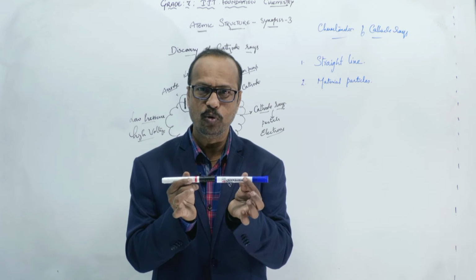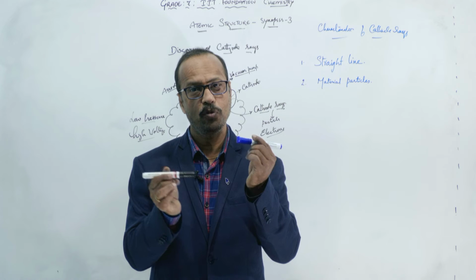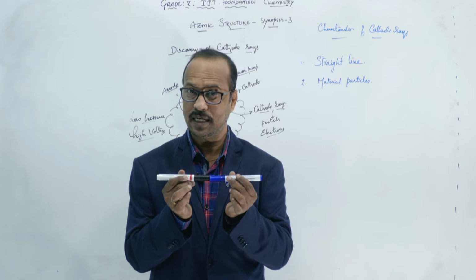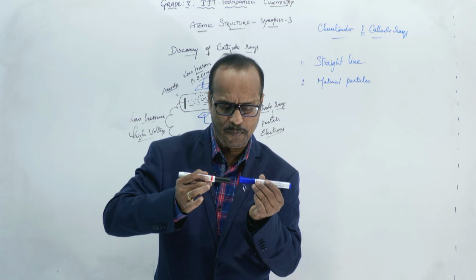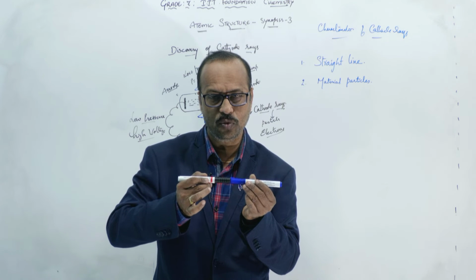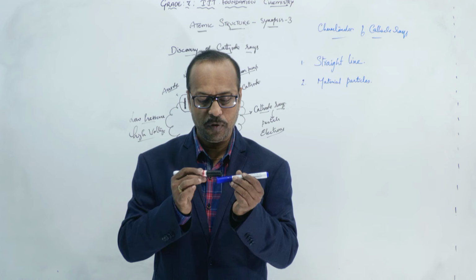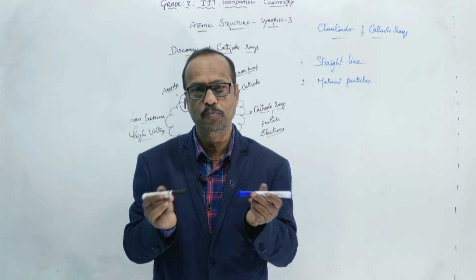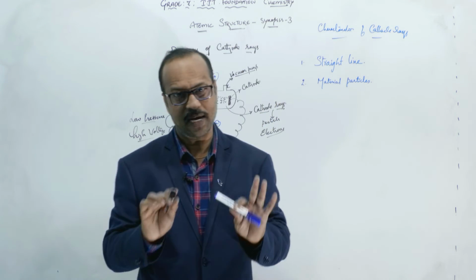So then what happens? These both get attracted. Yes or no? If I bring both the north poles together, do they attract? No, they repel. Even if you apply force to bring them close, they still repel each other. Why? Because these both are north poles, means same poles, means like poles. So like poles repel, unlike poles attract.